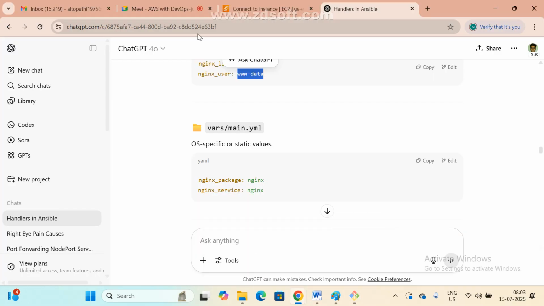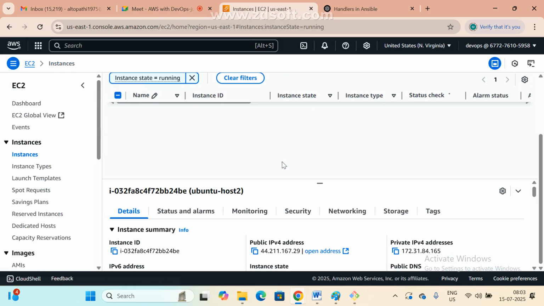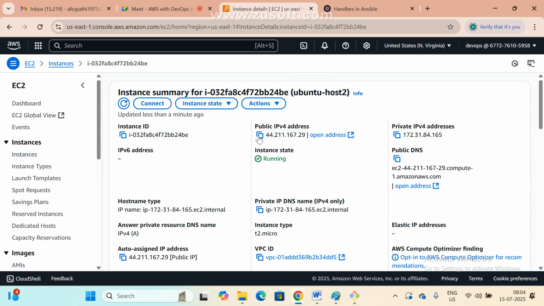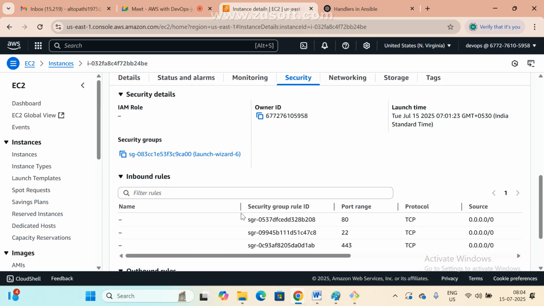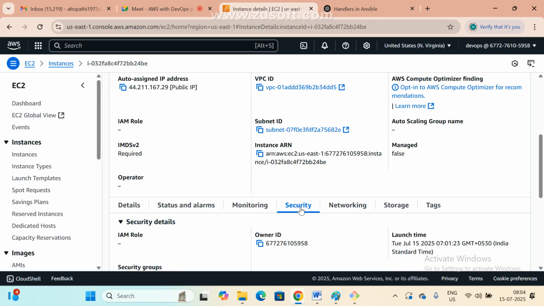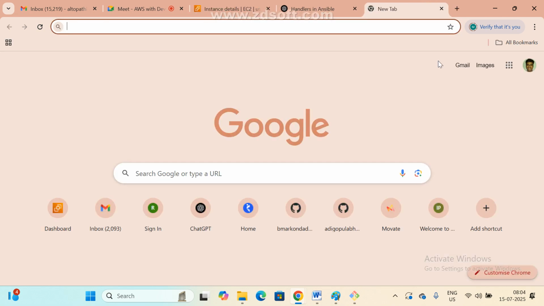Now copy the public IP. Check whether it is allowed or not. First check the port number. Go to instance, last one, click on this one, go to public IP. Before that, let me check my port number. What is the default port number? 80. Already allowed. So no problem. So copy this public IP, go to here, just paste it.